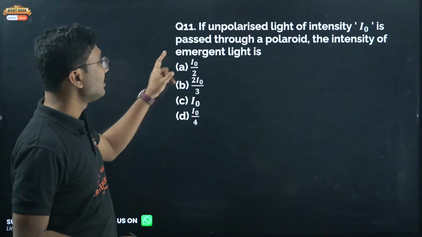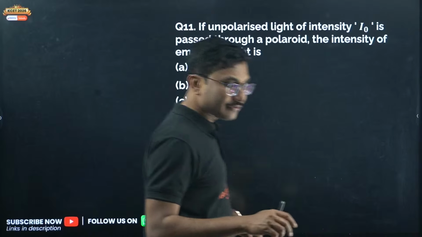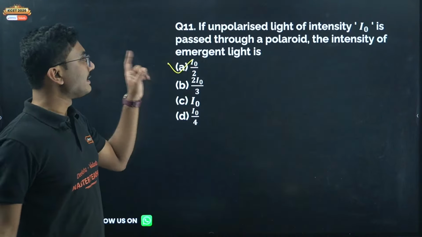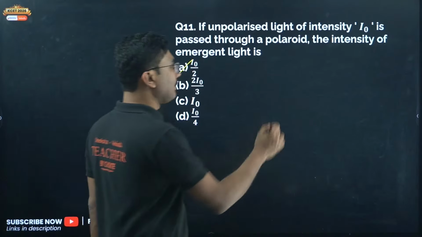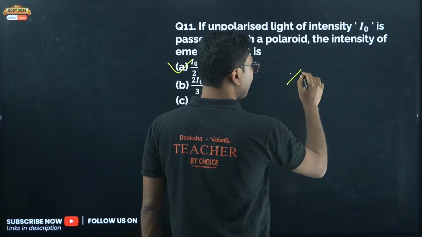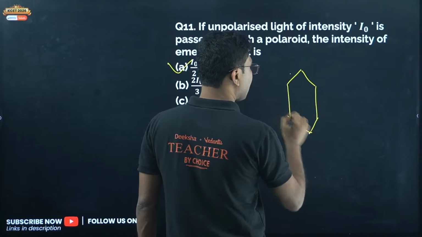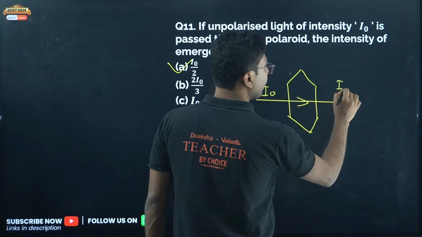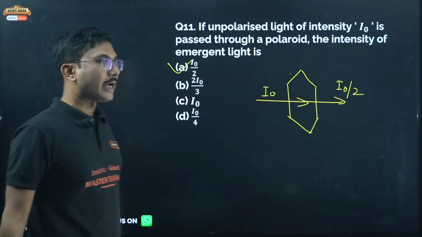So what is the answer for this? Answer this question. Option A. Yes, A, I naught by 2. Single Polaroid means only one Polaroid is there. So when the light passes through this, it will be I naught by 2.